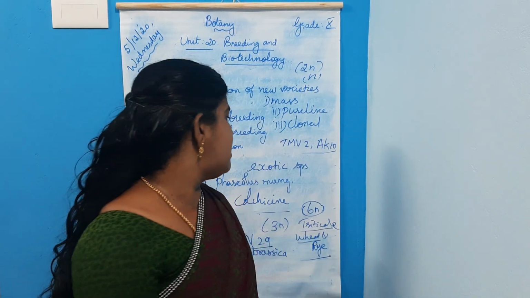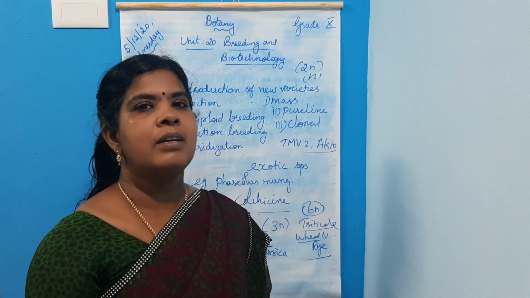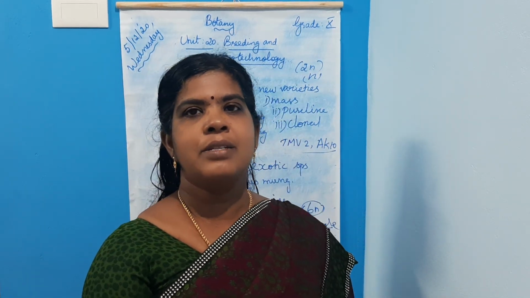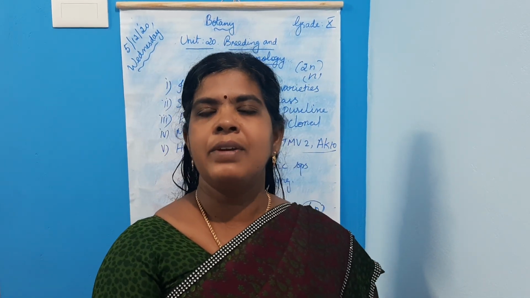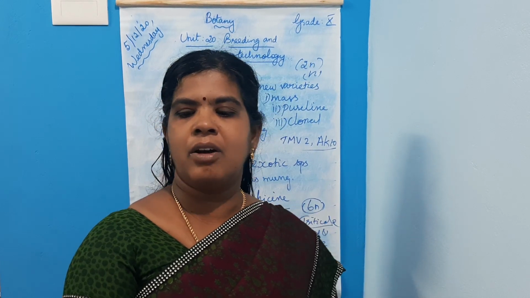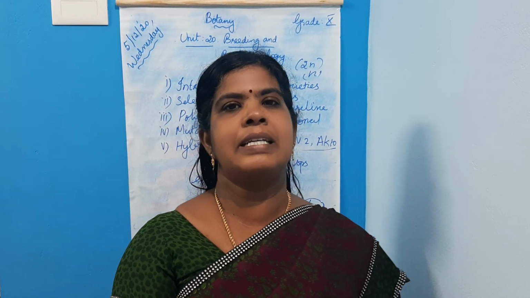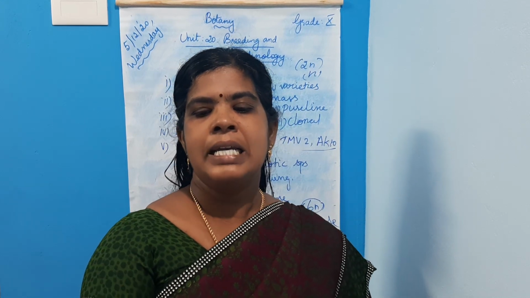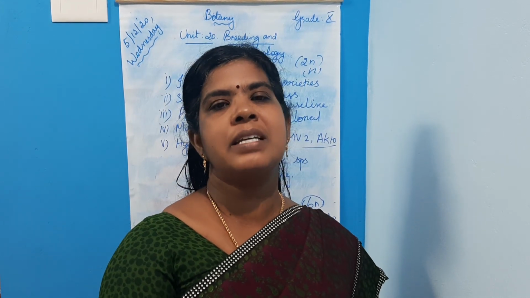What are the achievements of polyploid breeding? The first achievement is seedless watermelon and bananas. Second, TB29 is a variety of tea plant which has larger shoots and can also resist drought. Next, triticale is a hybrid of wheat and rye.